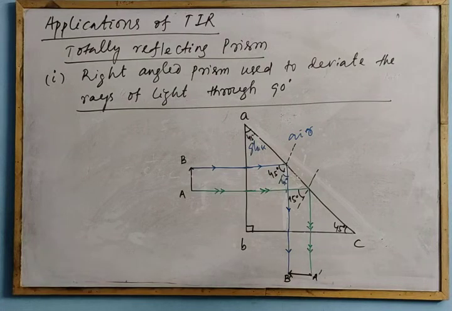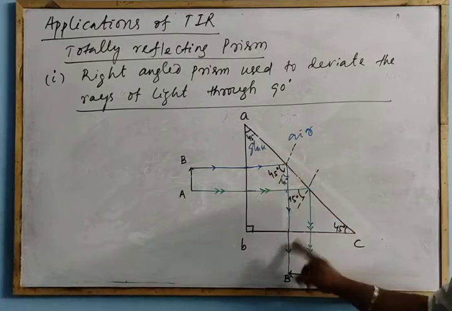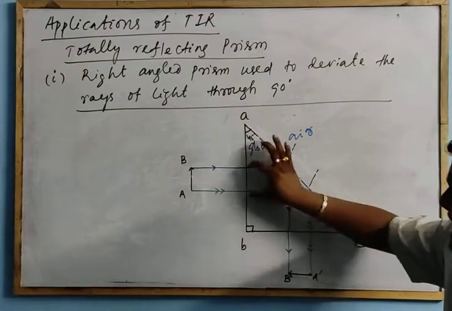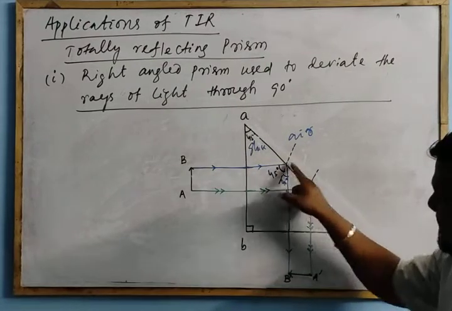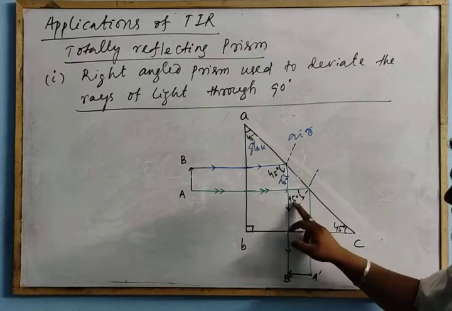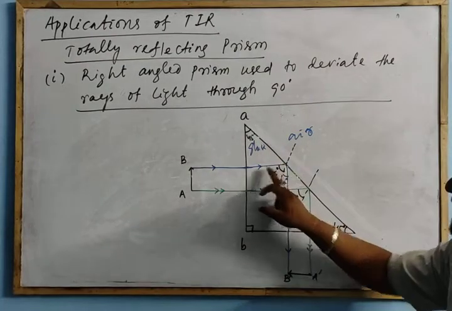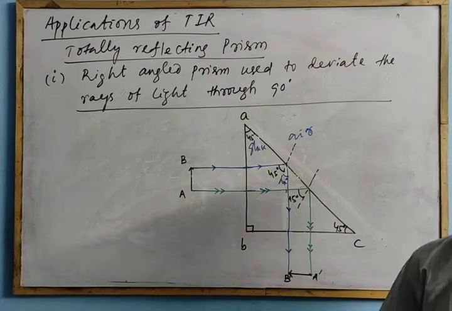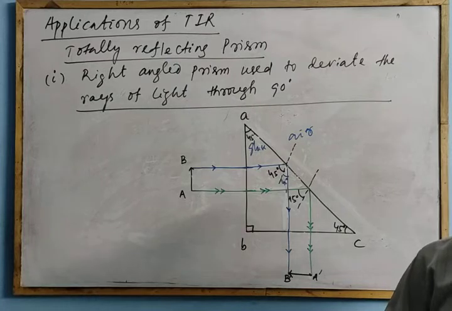Clear? So this is the right angle prism used to deviate the ray through how much angle? This is the ray incident, now deviated through the prism at 90 degrees. Remember this is 45, then this angle is also 45, so this will be incident at an angle of 45 degrees. Here it is undeviated. So this is the case.